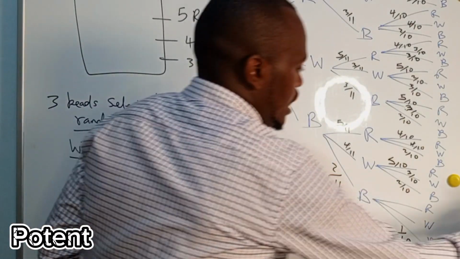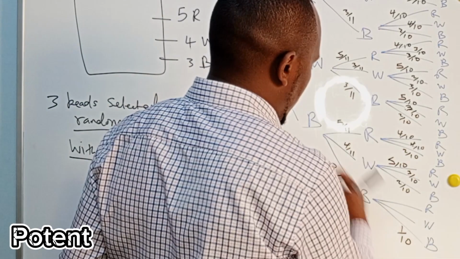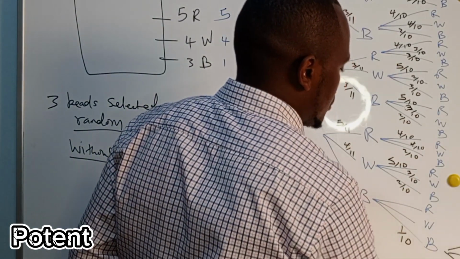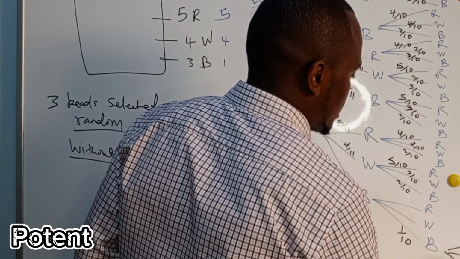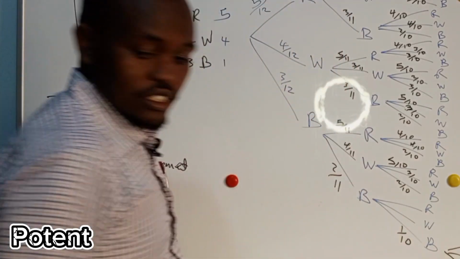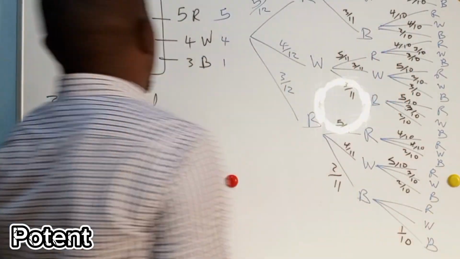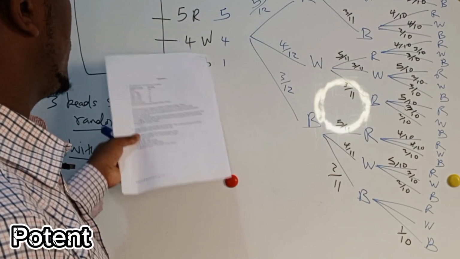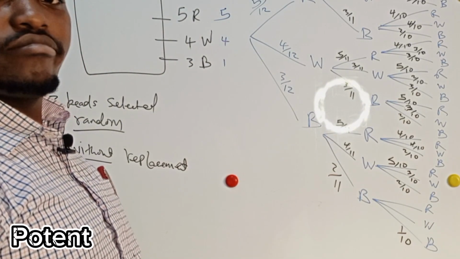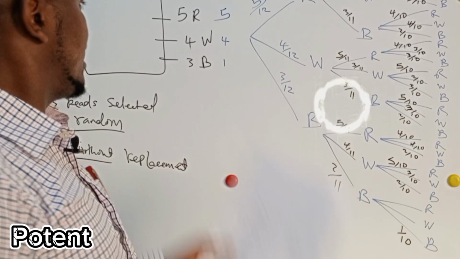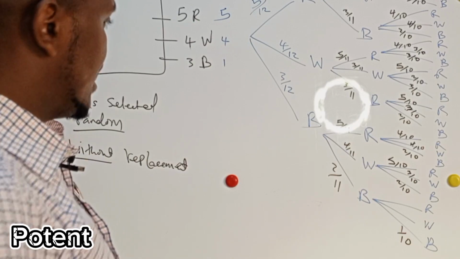And suppose we had another chance of taking, we will not have a chance of getting a blue. So if you get this and now you are asked to pick a fourth time, you will not have a blue. You will only have a chance of red and white. Okay? You will not have a chance of blue because you have exhausted all blue. It's like asking that you have 5 red, 4 white and 3 blue. What is the chance of picking a pink bead? There is no pink bead, so the chance is 0. Okay?